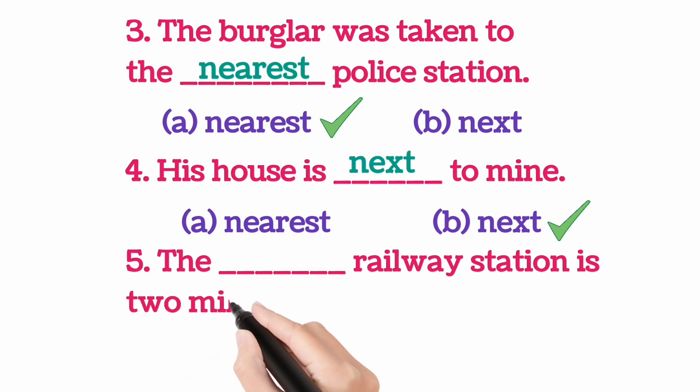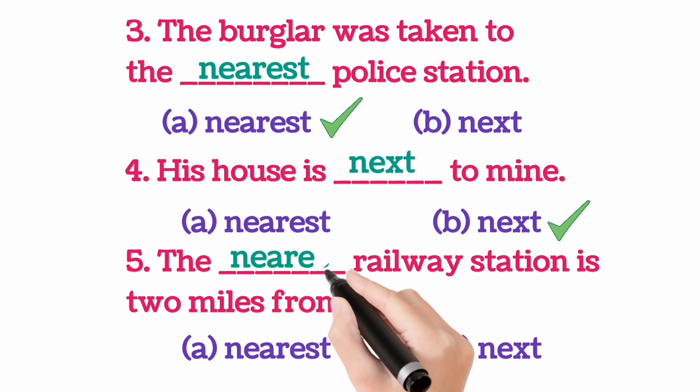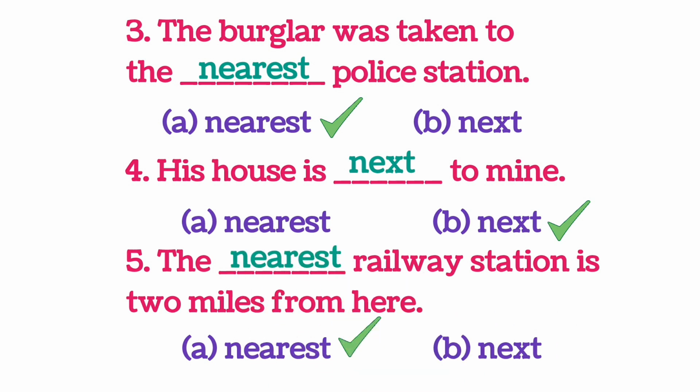The dash railway station is 2 miles from here. A nearest, B next. A is correct. The nearest railway station is 2 miles from here.